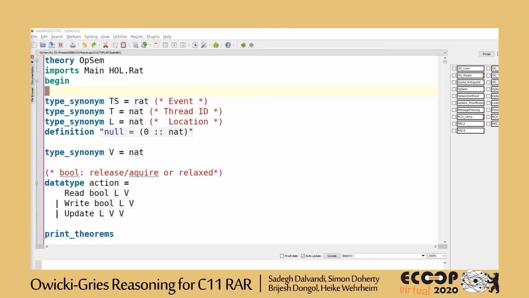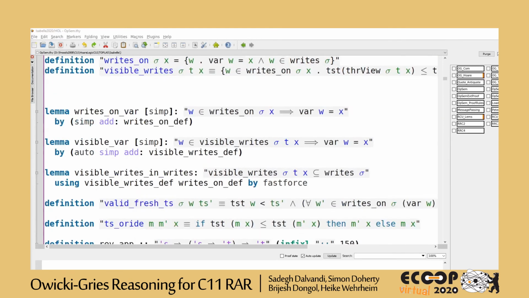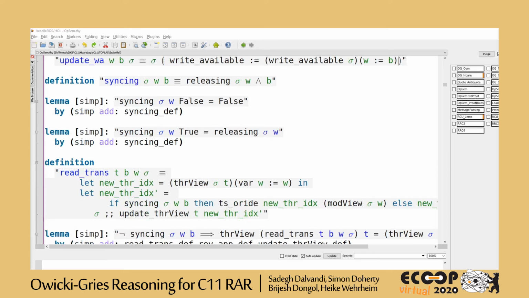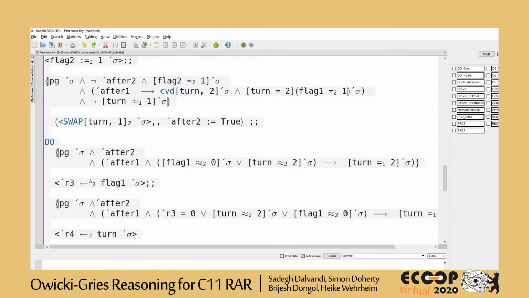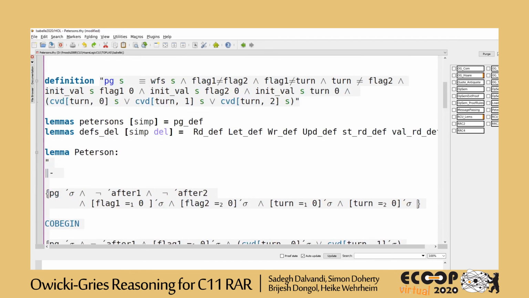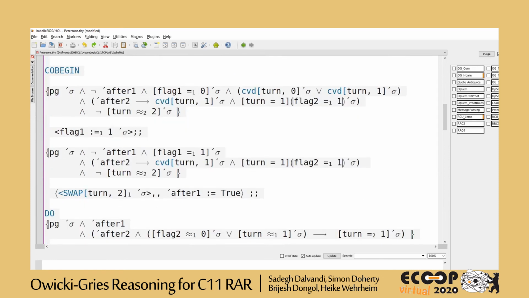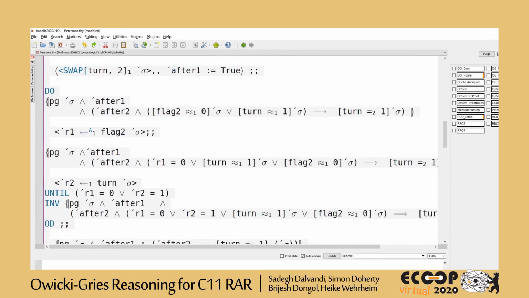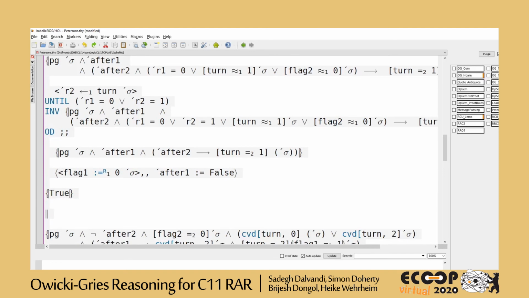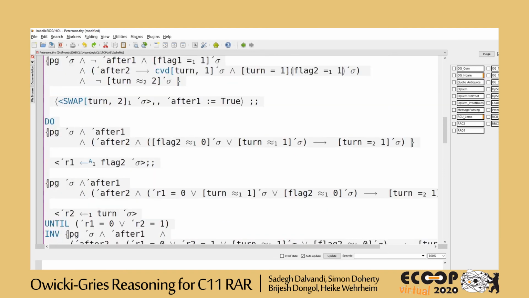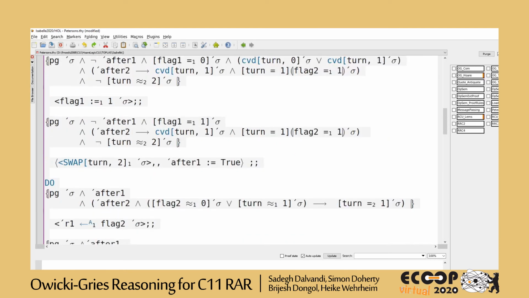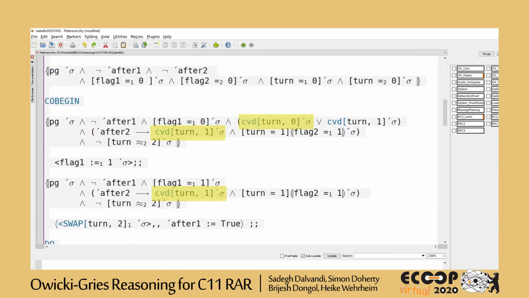Our method has been formalized in Isabelle, and we have verified a number of examples, including non-trivial Peterson's mutual exclusion and read, copy, update algorithms there. We have recently extended Isabelle's standard Owicki-Gries theories to support our operational semantics and the C11 memory accesses. In addition to the 3 assertions we used in verification of the message passing algorithm, our language supports other types of assertions that are useful in verification of various properties.